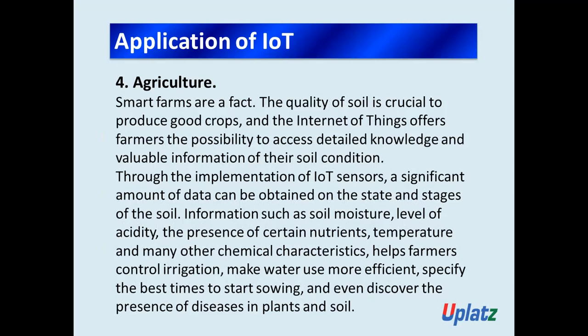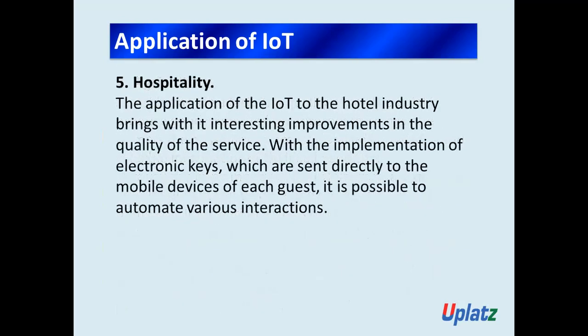Information such as soil moisture, level of acidity, the presence of certain nutrients, temperature, and many other chemical characteristics helps farmers control irrigation, make water use more efficient, specify the best time to start sowing, and even discover the presence of diseases in plants and soil. And the fifth application of IoT we have seen is in hospitality.